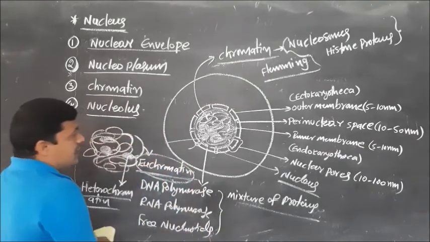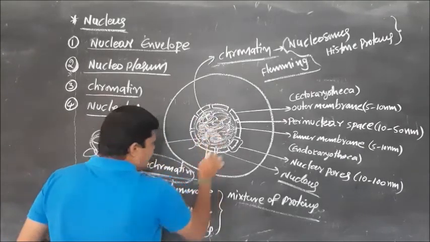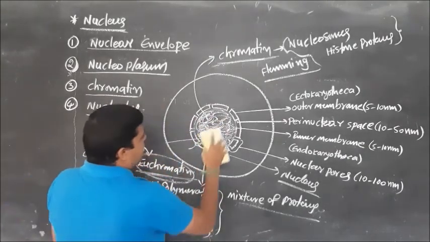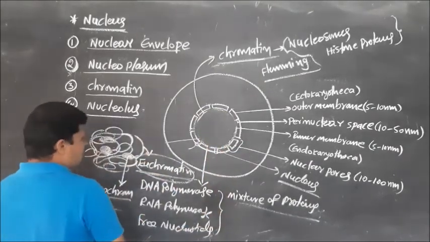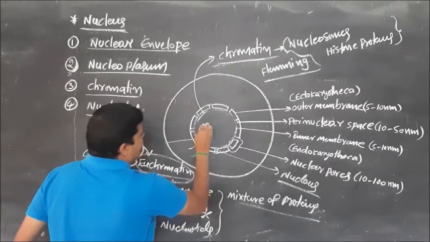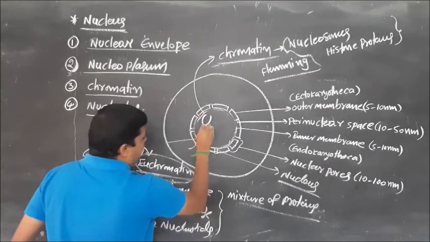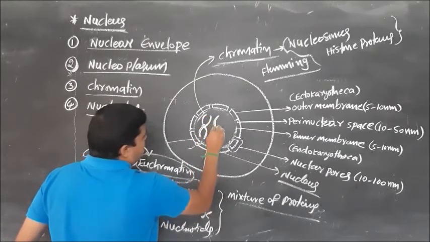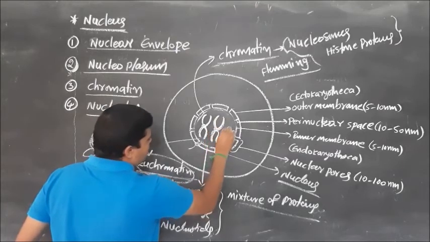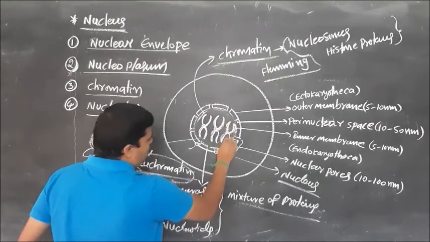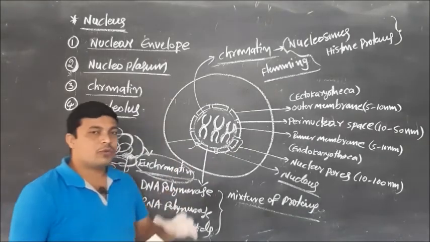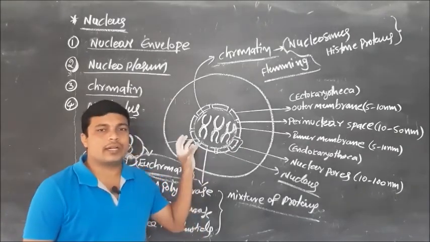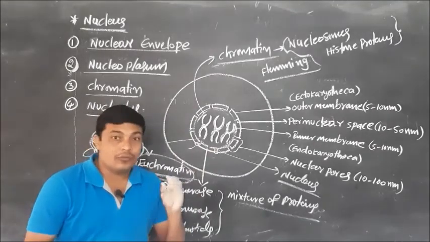Just observe here, inside of the nucleus chromatin is present. This entire chromatin is converted into chromosomes during the cell division time. So these are the chromosomes. So what is the location of chromosomes? Chromosomes are located inside of the nucleus.